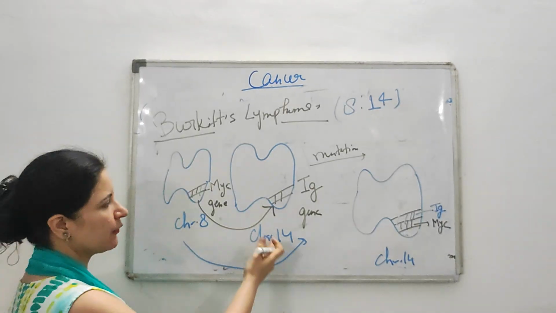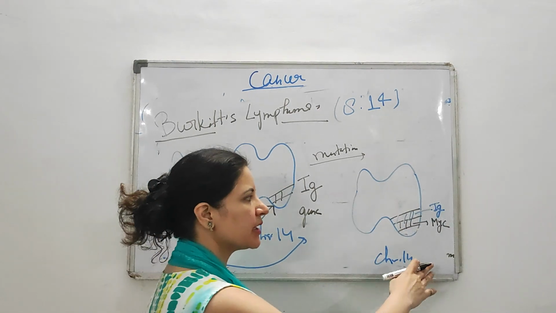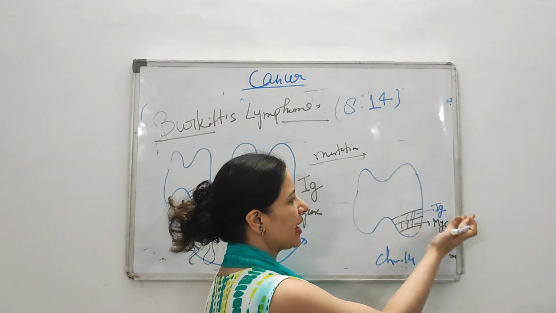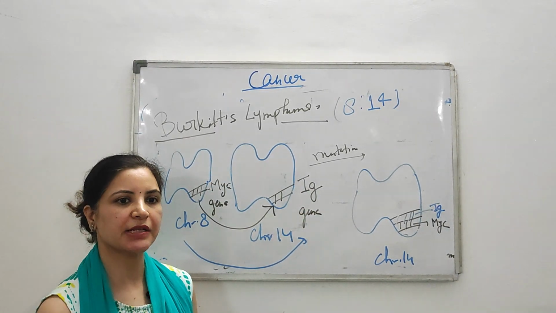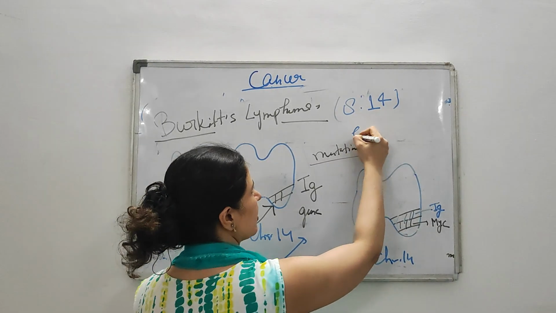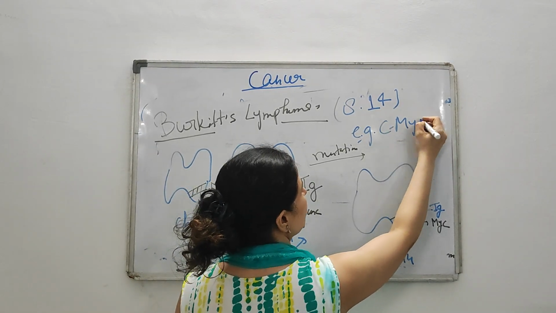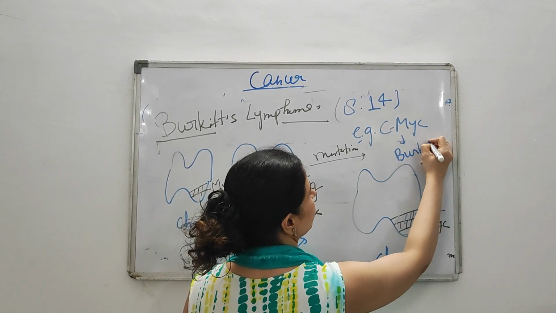Okay, so switching occurs from chromosome number 8 to chromosome number 14, and is this normal or abnormal? Obviously this is abnormal. This hybrid gene is also abnormal and, similarly, it also has uncontrolled activity, results in uncontrolled proliferation and develops cancer. One example of this is c-MYC gene mutation, and it will develop Burkitt's lymphoma.